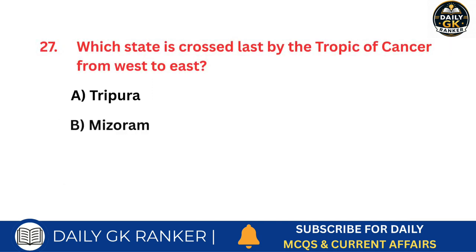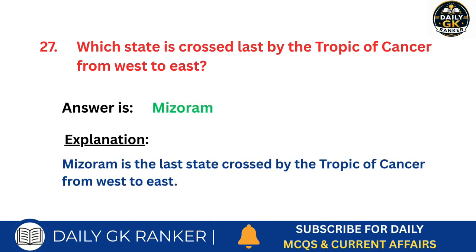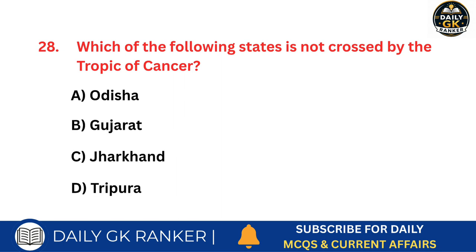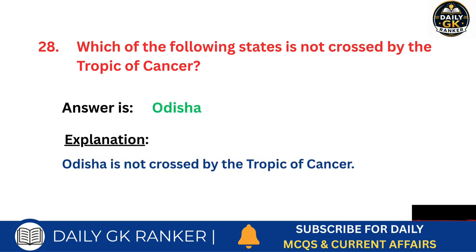Which state is crossed last? Answer is Mizoram. Which of the following states is not crossed by the Tropic of Cancer? Answer is Odisha.